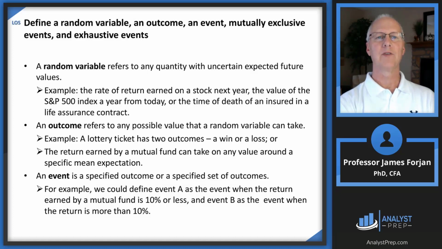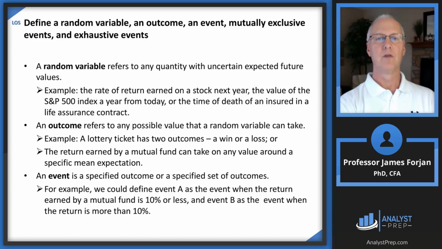All right, the first LOS asks us to define a couple of things. Random variable, first of all, refers to any quantity with an uncertain expected future value. My children use that word random all the time. I really don't think they're using it in the proper way. Random means that you just can't predict what that future outcome is, like maybe the rate of return on a stock next year, the value of an index, or maybe even the exact date of death of an insured in a life insurance contract.